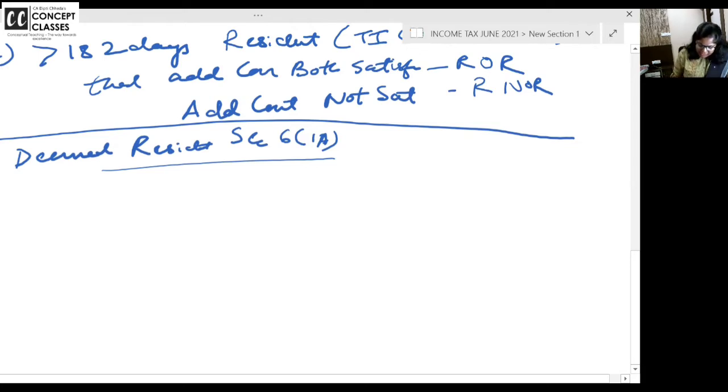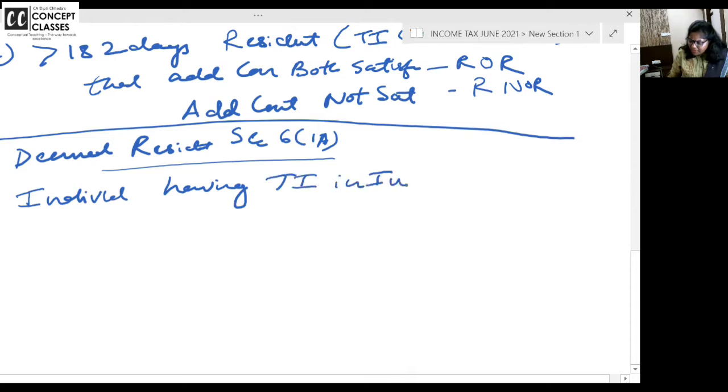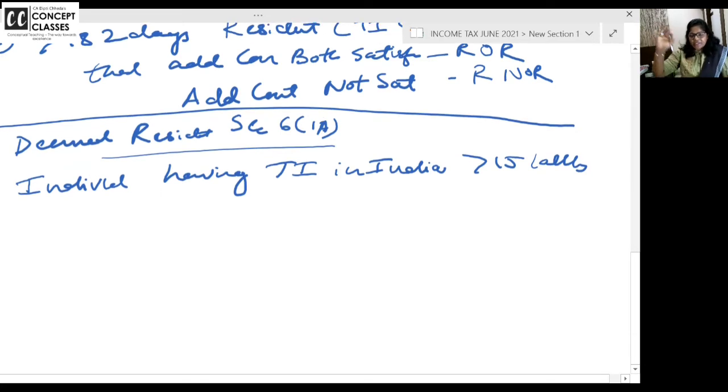Super easy conditions. Look at the screen. Who is said to be resident? An individual having total income in India greater than 15 lakhs. I'll read the Word document also, but pause the video and write it. This is the simpler way. Total income greater than 15 lakhs in India; outside India you are earning however much, we don't know. Second is,